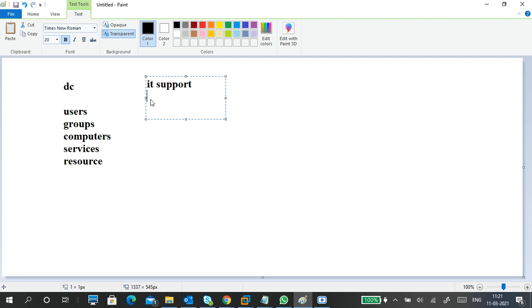Some only monitor data centers, some deploy new things, some only attend to client complaints. They all belong to IT support, and they have some roles and all kinds of stuff.